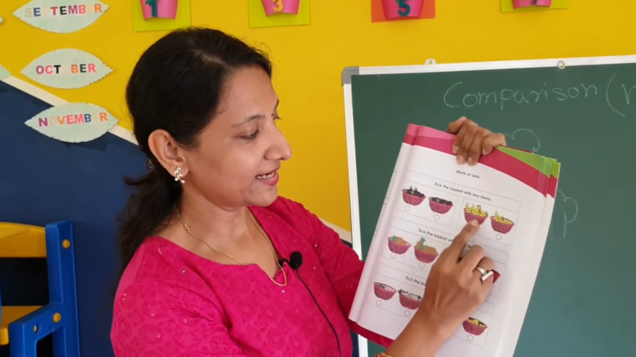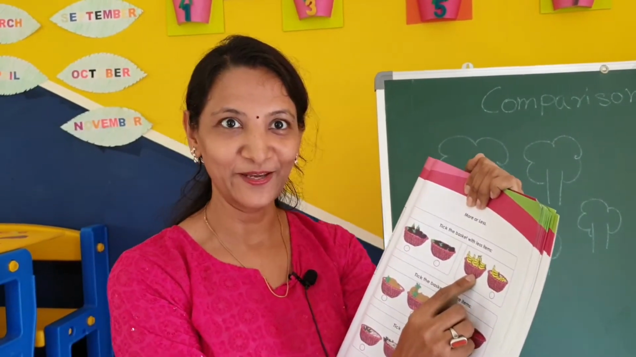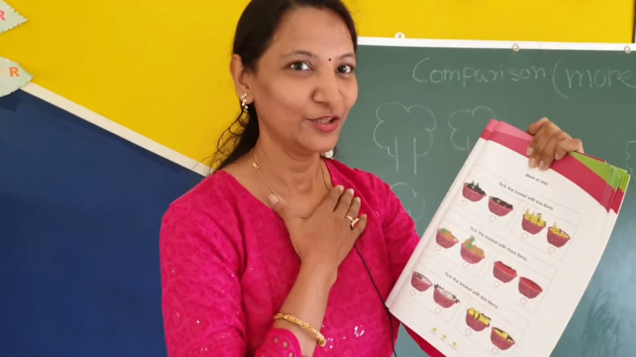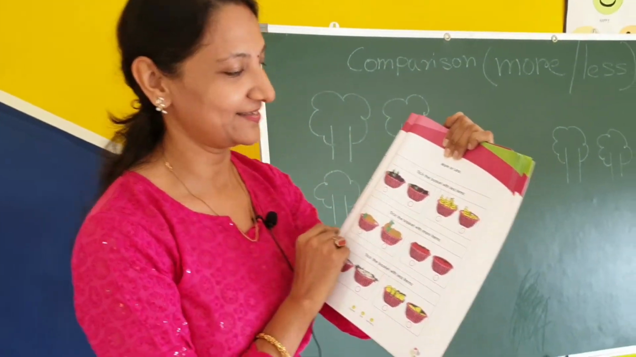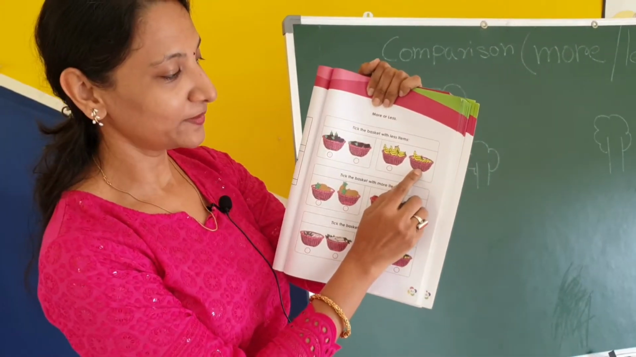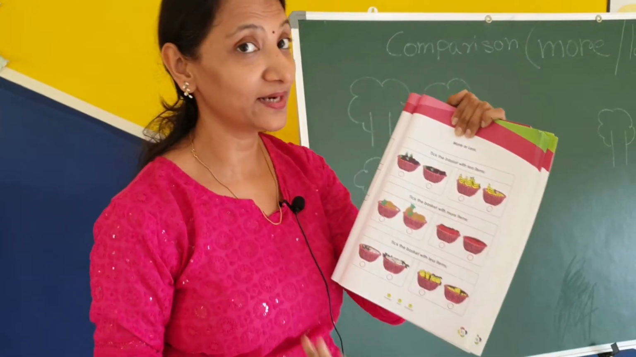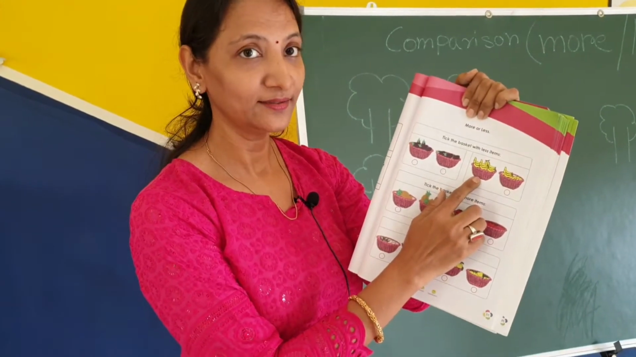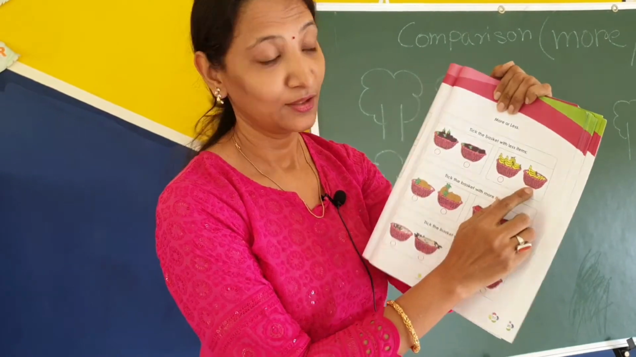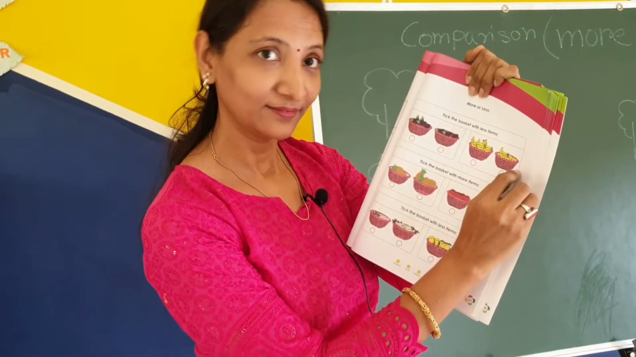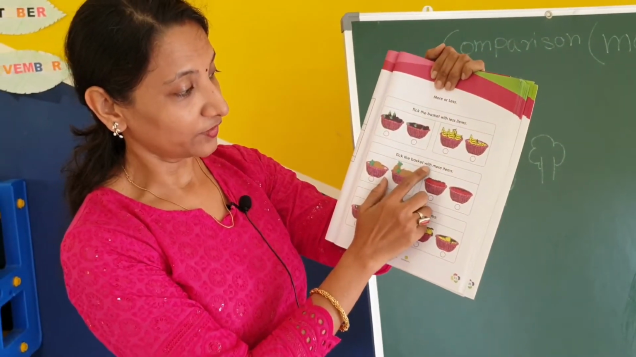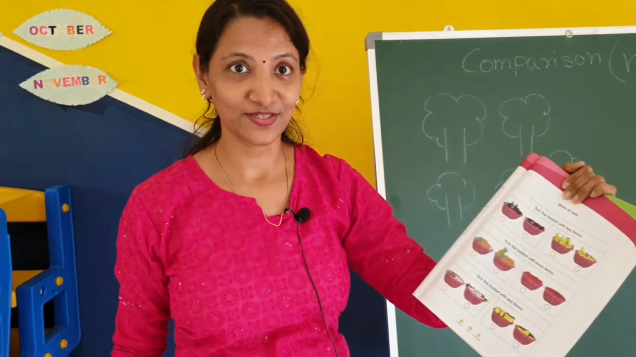Fine. Next, can you see banana? Wow, yummy banana. Wow, I want more banana. Do you like banana? Yes. See, here also banana, here also banana. Where is less banana? Is it less quantity? No, here less quantity. So we have to tick here. Very good.